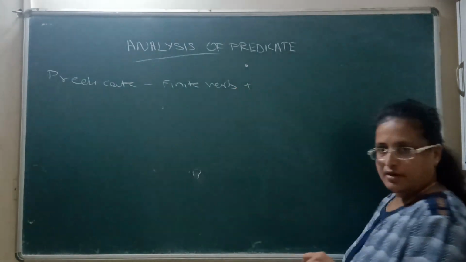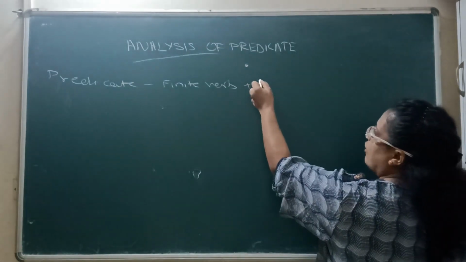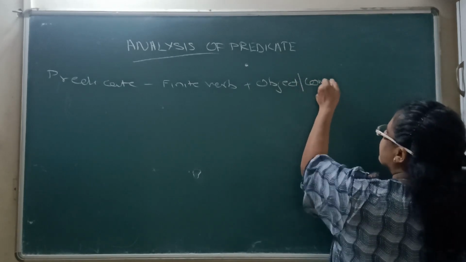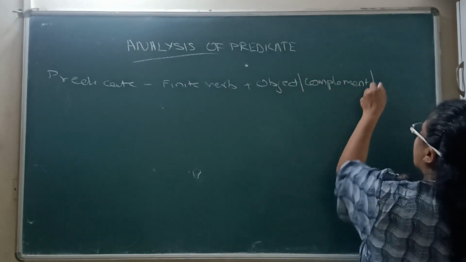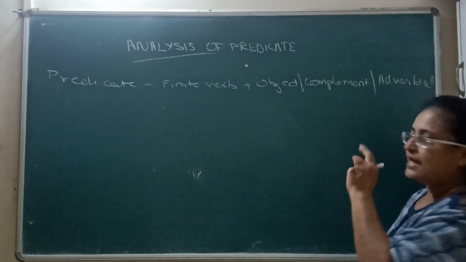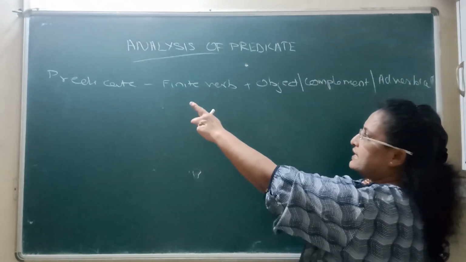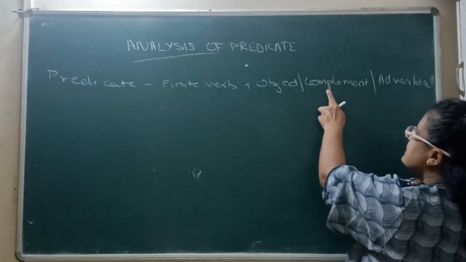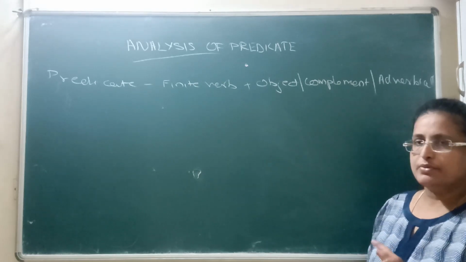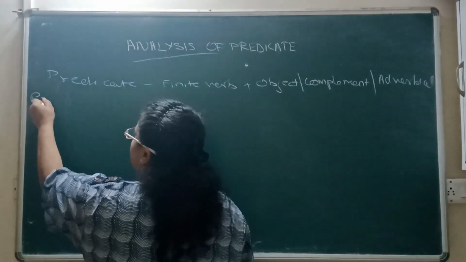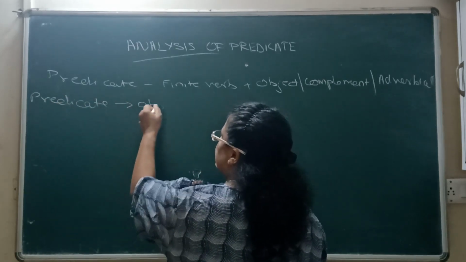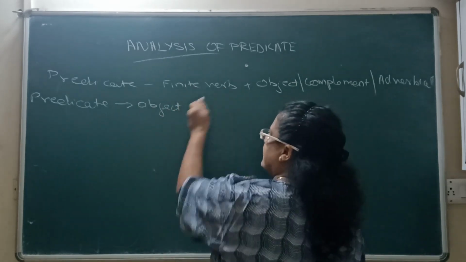Now, this finite verb can have an object, it may have a complement, or it may have an adverbial phrase. So we are going to see in this analysis what the predicate contains, whether it contains an object, whether it contains a complement, or whether it contains an adverbial. With tips and tricks I'll explain it to you, so it will be very easy. See now, a predicate carries an object. This is a trick I am going to explain to you.